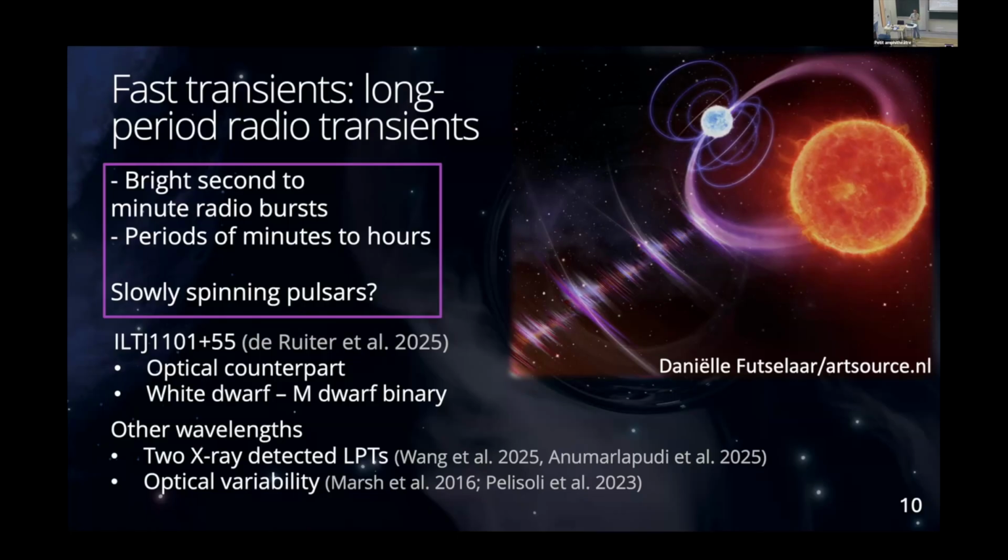And also some of these systems are actually X-ray bright. So it's really a whole range of multi-wavelength observations that allow us to fully characterize what these sources are.